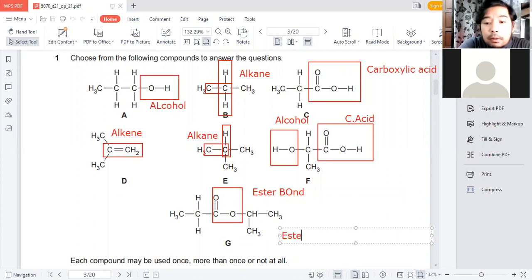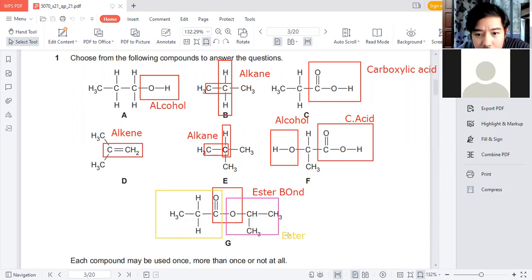Now remember, an ester is made from two particular components. I'm going to identify them using a different color of box. In this box, the acid, and the other box, the other color, I'll use pink.